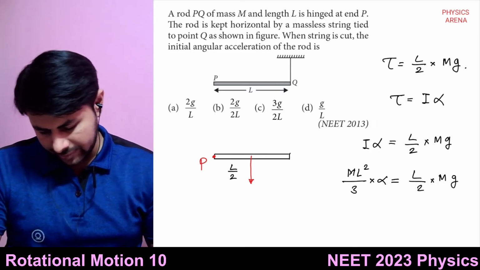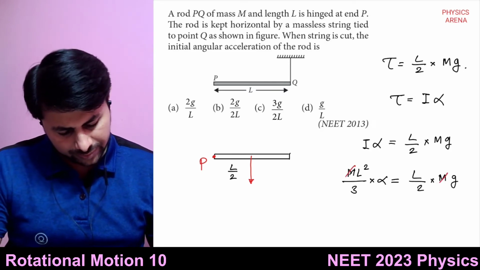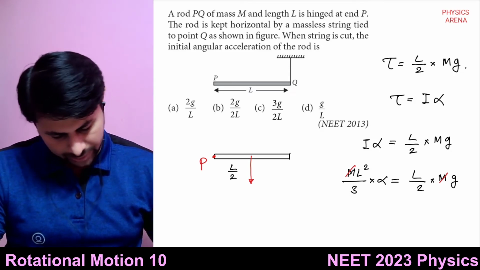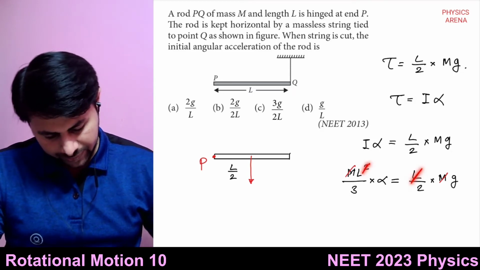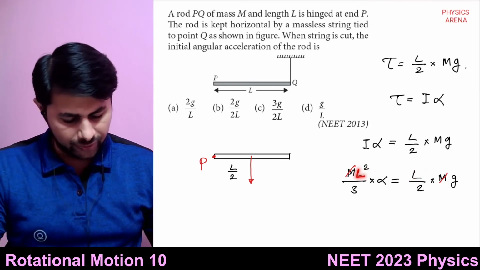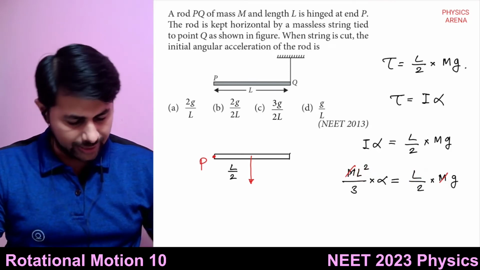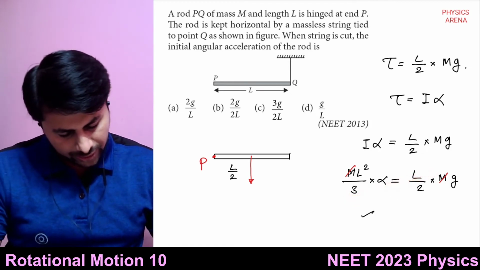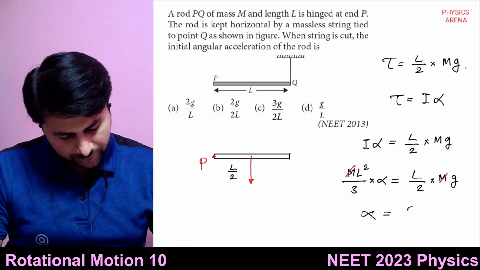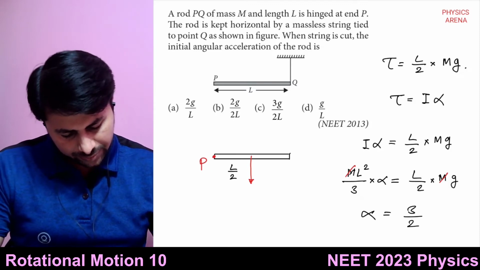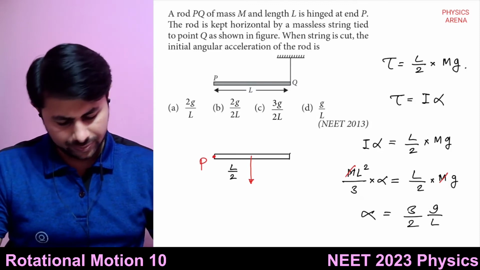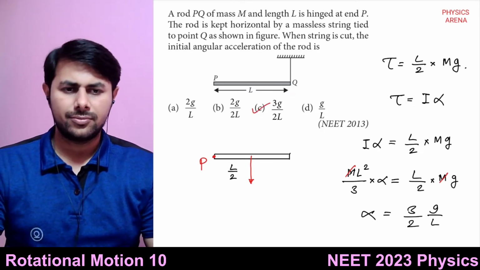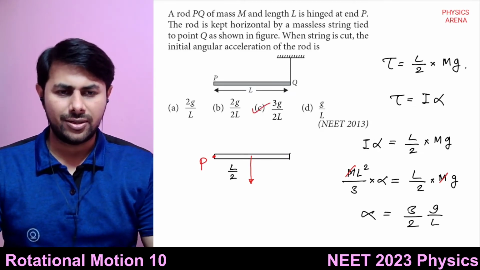So m gets cancelled, and L gets cancelled with this one. One L will be left here, and you can move the 3 to the other side. So alpha equals 3 by 2 g upon L. Option C is the answer. Very good.